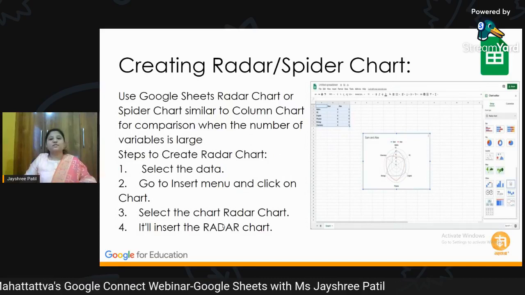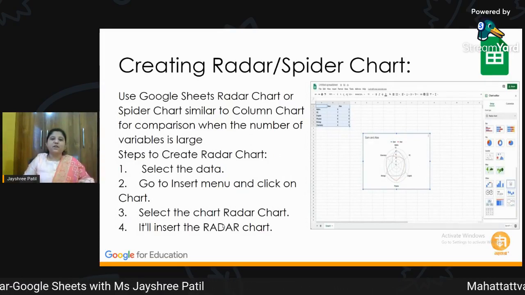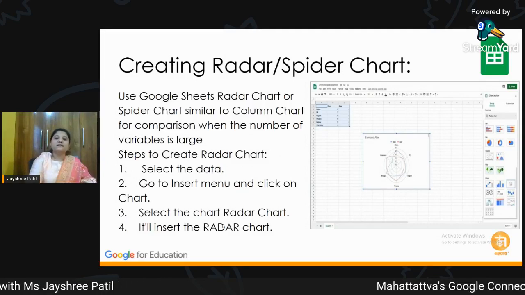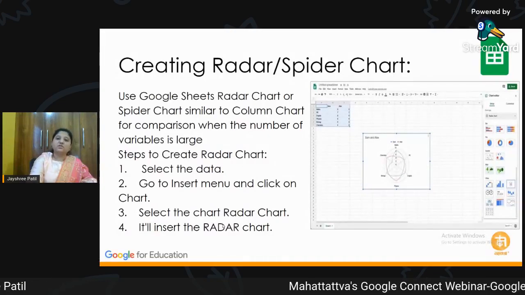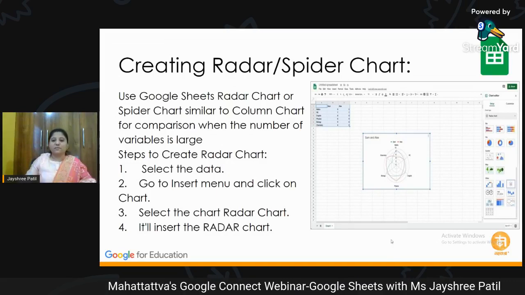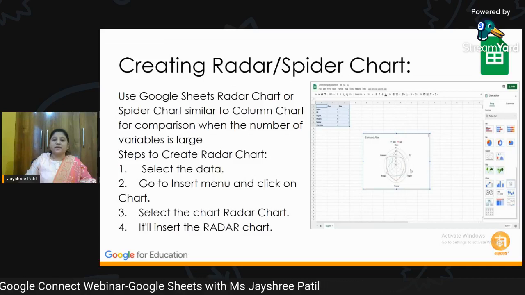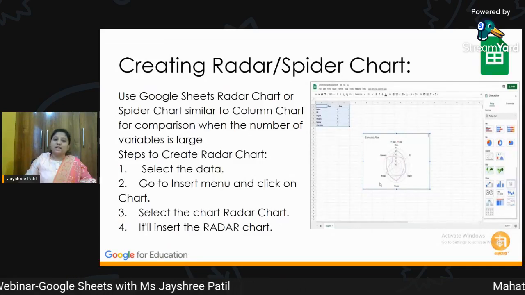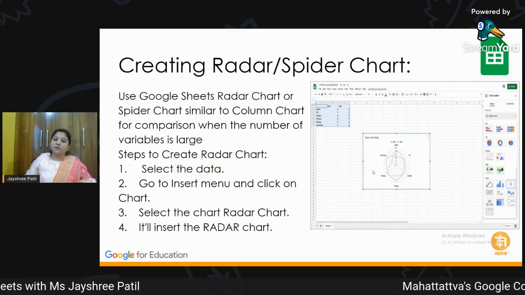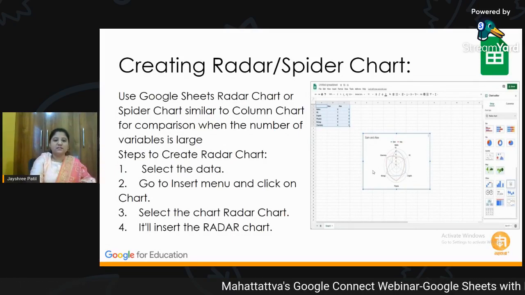We are also going to see how to create a radar chart and spider chart. Now, this radar chart is also called a spider chart, or it is also known as a web chart. The reason behind it, you can see on my screen, is that it looks like a spider web. So it is also called radar or spider, or web chart. We'll just see how to use it.